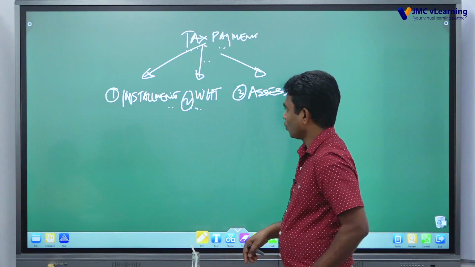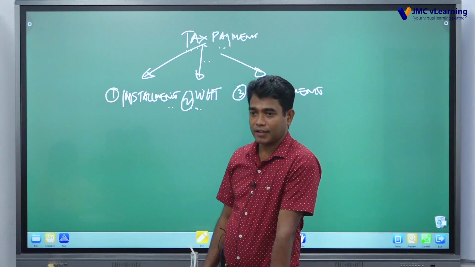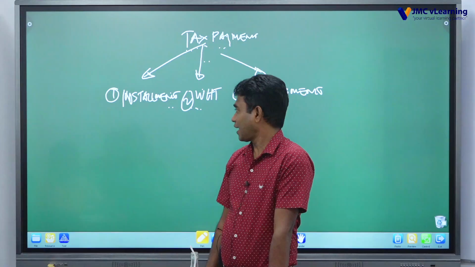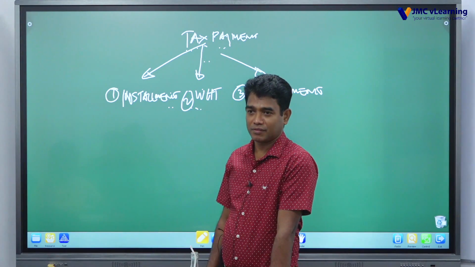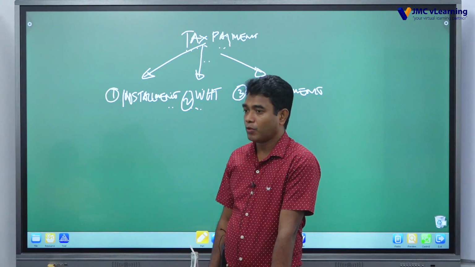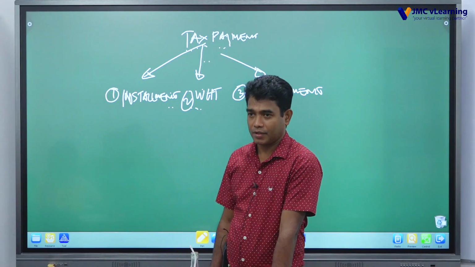So installment payment, it's recognized as installment taxpayer. Who is liable to pay tax on installment basis has to discharge his tax liability in 4 installments.